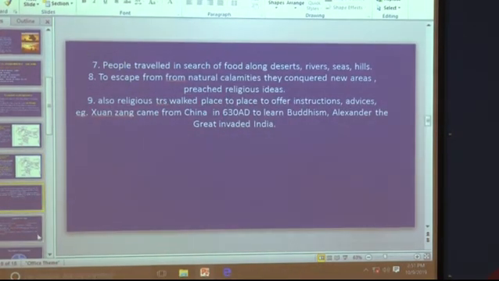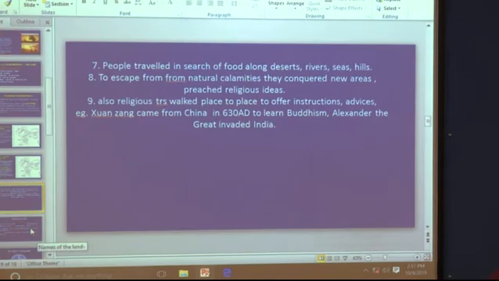Then again we have seen how people traveled from one place to another in search of food. They started traveling among deserts, rivers, seas and hills to escape from natural calamities. They started settling at a place. Then they also started teaching religious ideas. They walked from place to place to offer their instructions and advices.